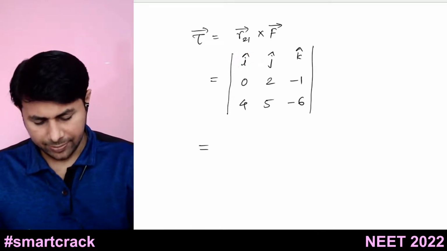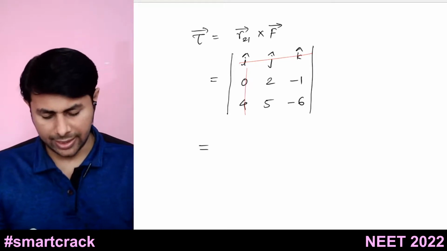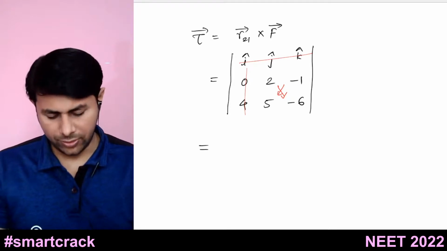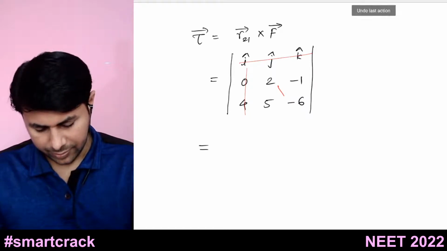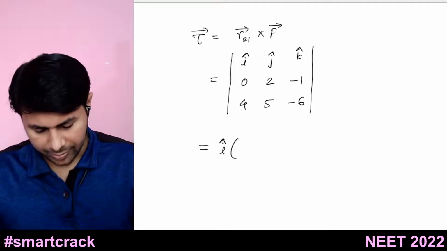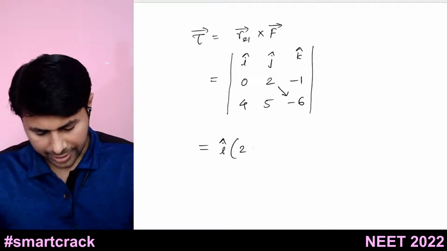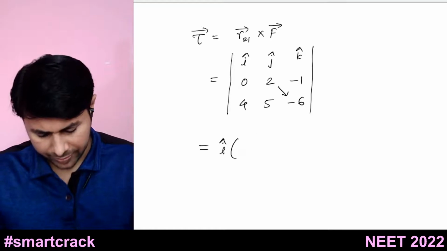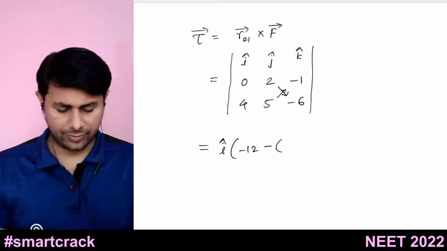Take i cap, hide the row and the column containing i cap, then you will be left with these 4 terms. So 2 into minus 6 minus 5 into minus 1. So it's i cap multiplied by 2 into minus 6, which is minus 12, minus this 5 into minus 1, which is minus 5.